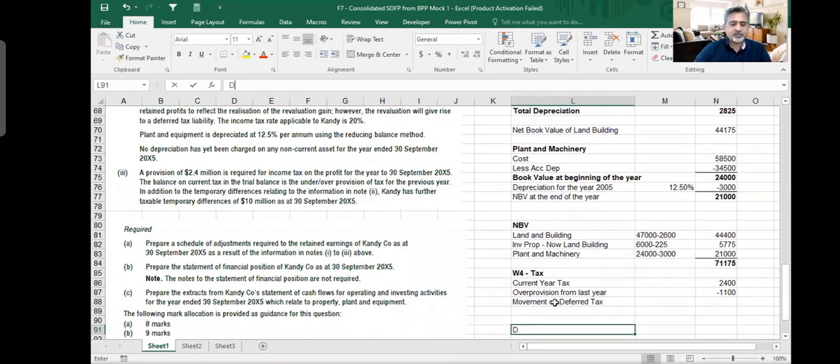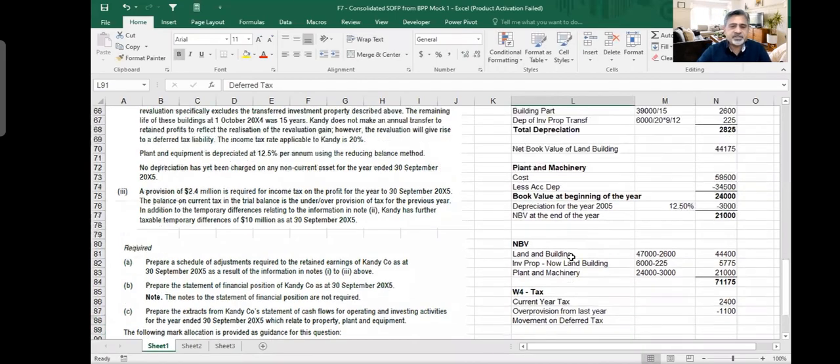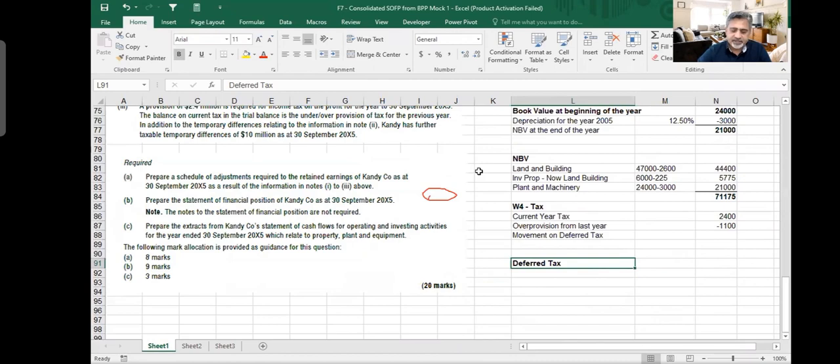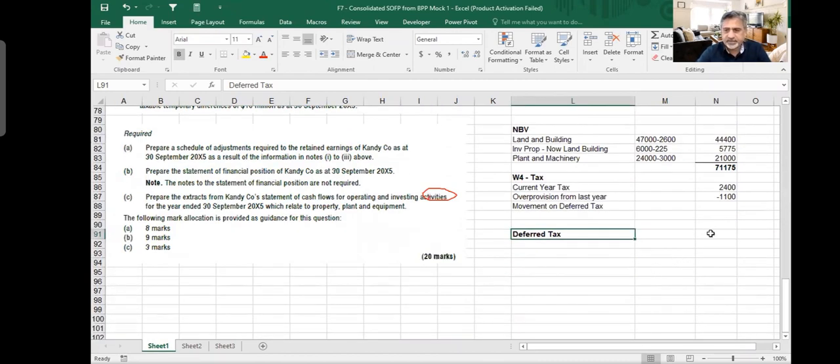So how much is deferred tax? Let's find out. How much is the opening balance? The opening balance on the deferred tax is 2.5 million, which is a liability.